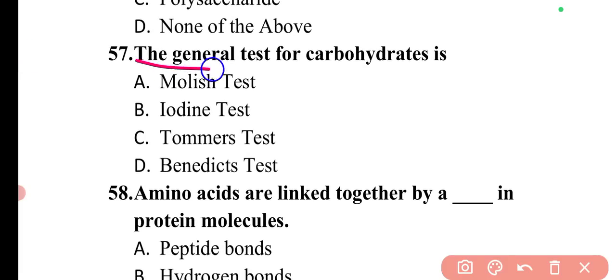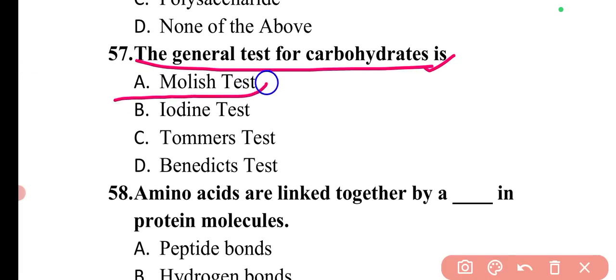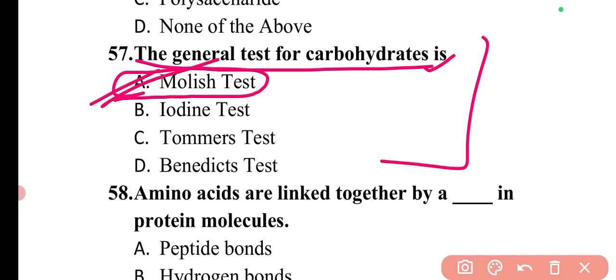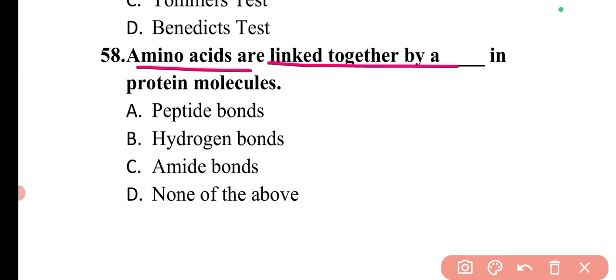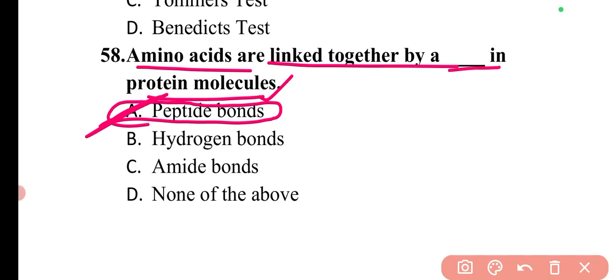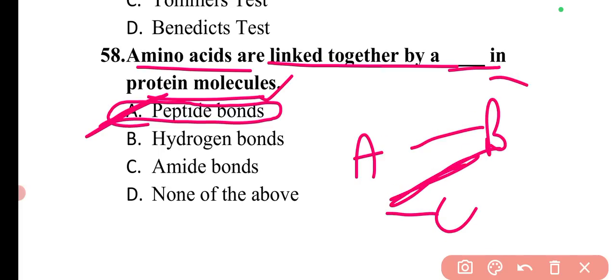Next question is, the general test for carbohydrate is. The general test for carbohydrate is Molisch test. It is the most important one. It has been asked multiple times, so it is important. So option A is correct. Next question is, amino acids are linked together by a dash in protein molecules. Amino acids are linked together via peptide bond. So here option A will be the correct answer. Different amino acids A, B, C are linked via peptide bond.